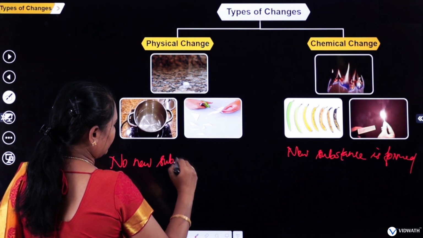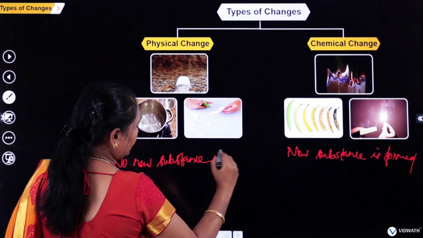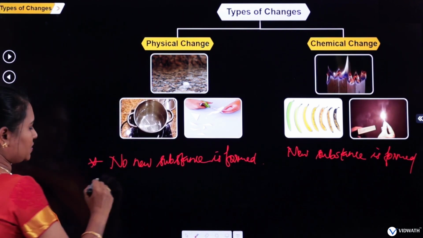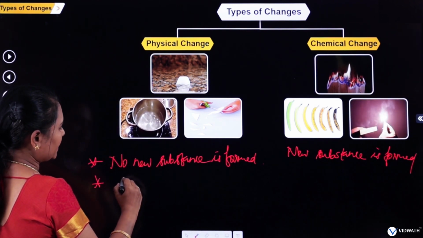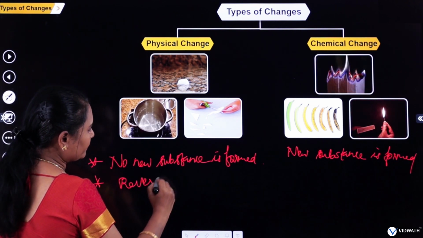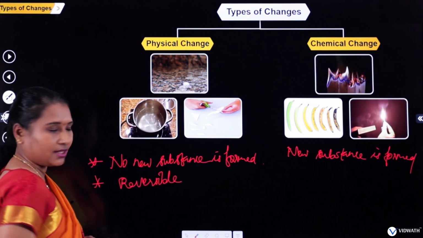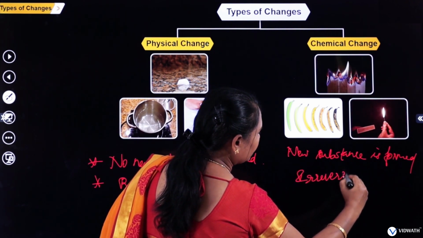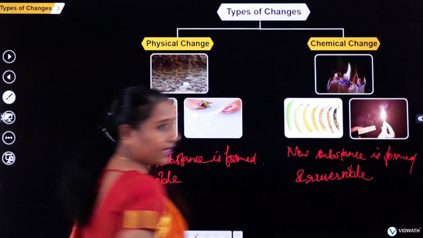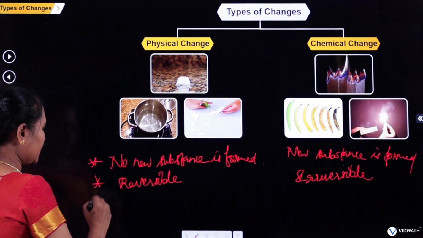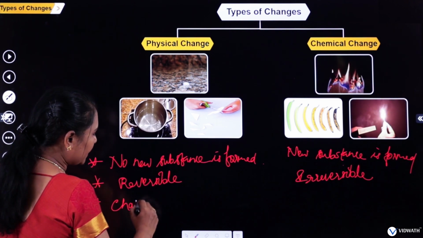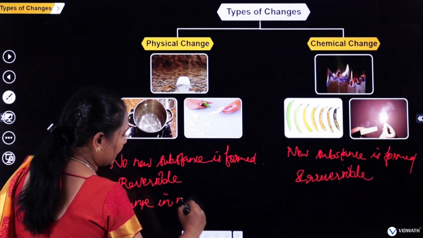In a physical change, no new substance is formed. And what is the next point about a physical change? The next point is that physical changes are reversible in nature, but chemical changes are irreversible in nature, right? And one more point in a physical change is that there is only a change in matter that will take place.